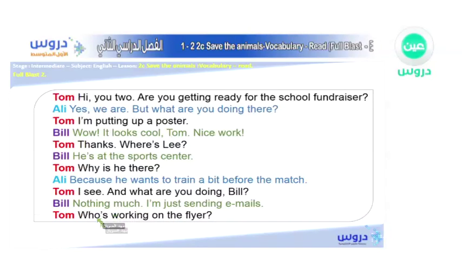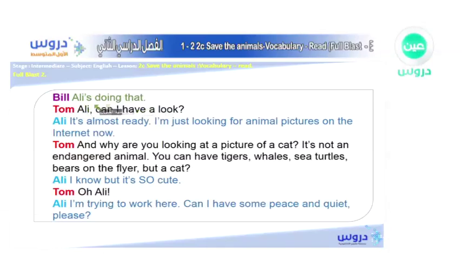I'm just sending emails. Who's working on the flyer? Ali's doing that. Ali, can I have a look? It's almost ready. I'm just looking for animal pictures on the internet now. And why are you looking at a picture of a cat? It's not an endangered animal. You can have tigers, whales, sea turtles, bear on the flyer, but a cat? I know, but it's so cute. Oh, Ali, I'm trying to work here. Can I have some peace and quiet, please?